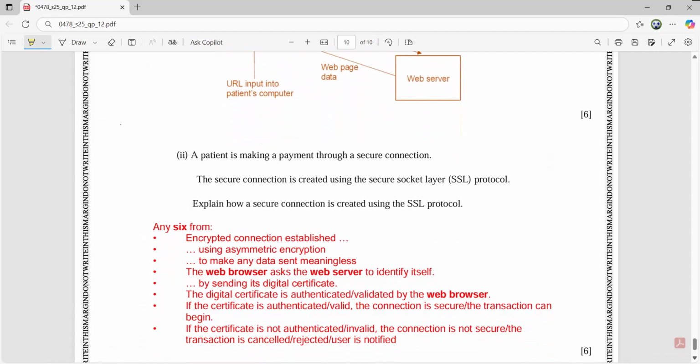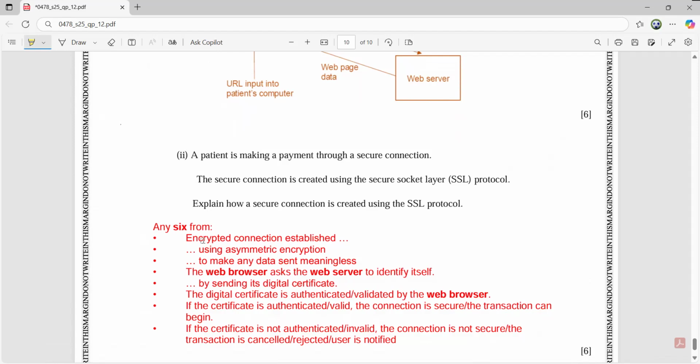So from this chapter number 5, they have given you what? You remember, we have talked about SSL. So what is SSL doing? An encrypted connection is established using asymmetric encryption to make any data sent meaningless. Then the web browser is going to ask the web server to identify itself by sending its digital certificate. The digital certificate is there to authenticate or validate the web server. If the certificate is valid, the connection is secure, and the communication will begin, the transmission will begin. In case the certificate is not valid, the connection is not secure and the transaction is cancelled or the user is notified.